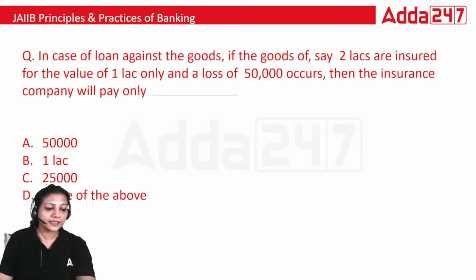The insurance company will be paying 25,000 only. So the right answer is 25,000.